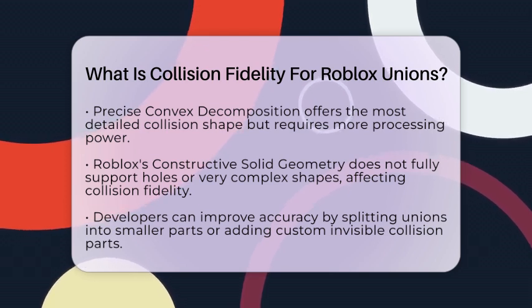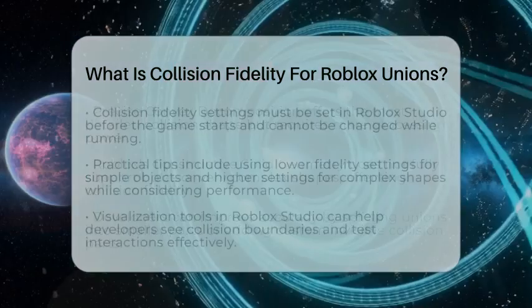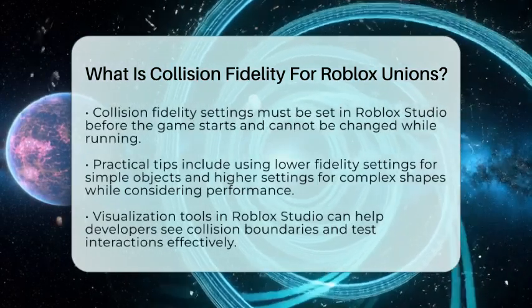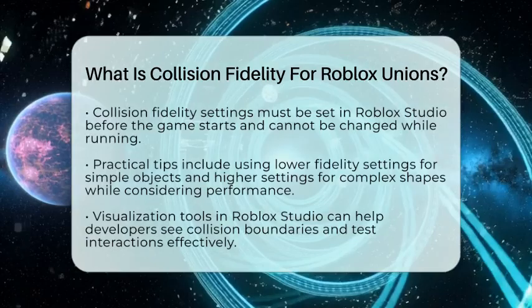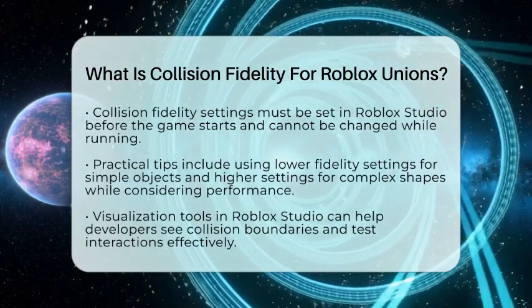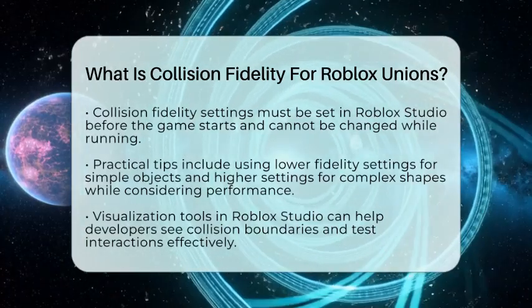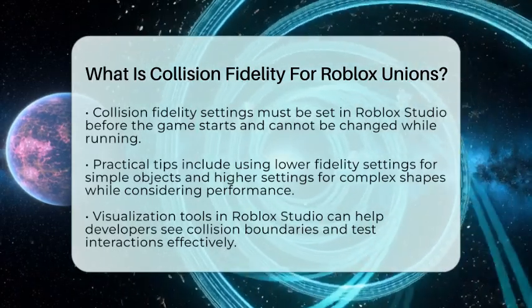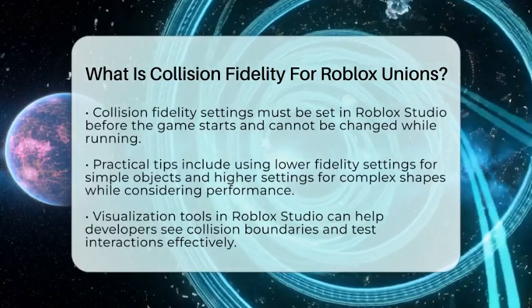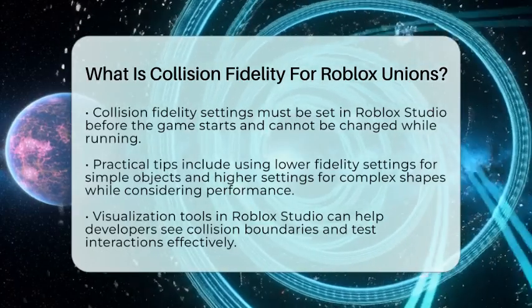Here are some practical tips for working with collision fidelity in unions. Use lower fidelity settings like box or hull for simple objects that do not require interaction. For more complex shapes that need better collision accuracy, opt for default or precise convex decomposition, but keep performance in mind. If you find that the collision accuracy is not sufficient, consider breaking the union into smaller parts or adding invisible collision parts shaped to fit the desired hitbox. Additionally, enable visualization tools in Roblox Studio to see collision boundaries and test how collisions behave.